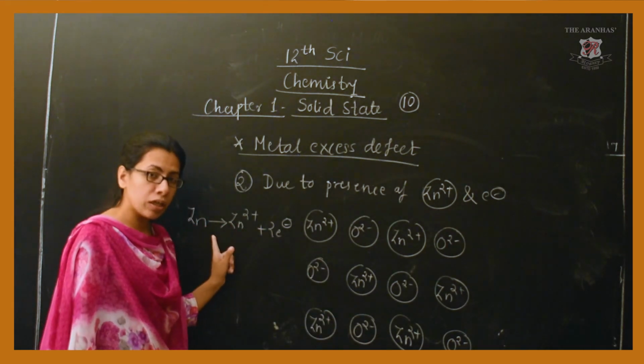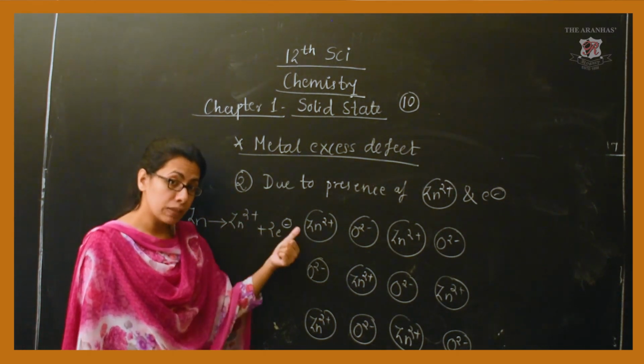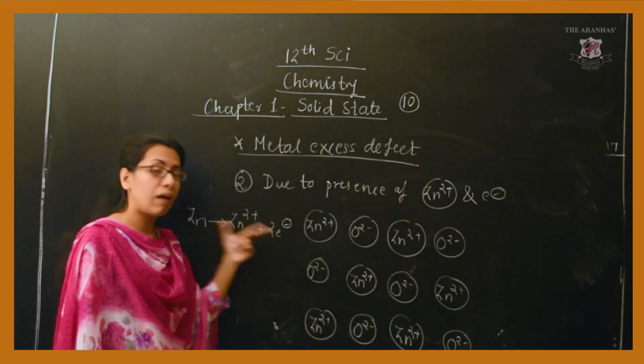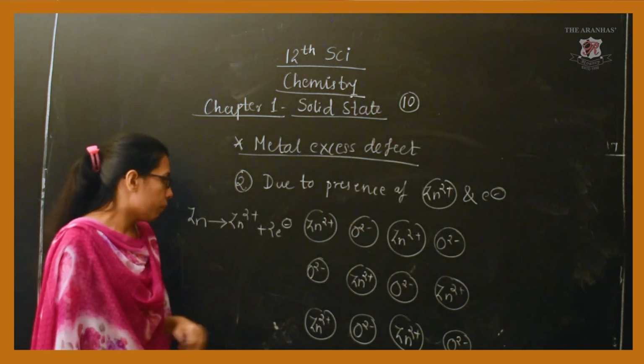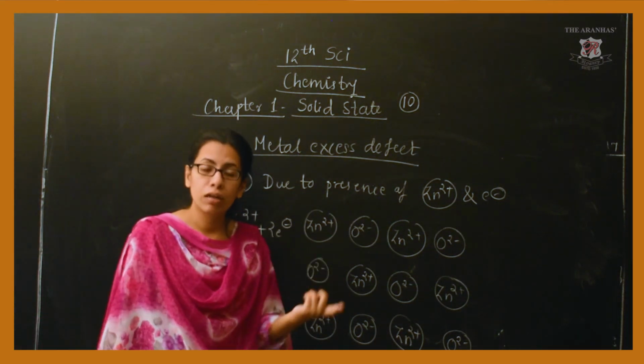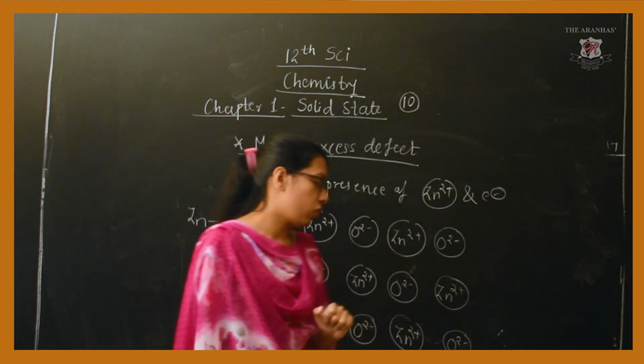So on heating, we get two things: one is the Zn2+ ion and the other is two electrons to balance it. Now, where will these two things go in the crystal, that is the Zn2+ ion and two electrons?